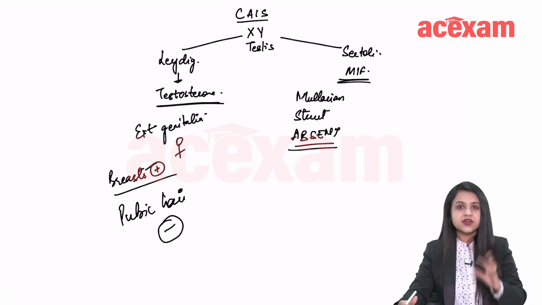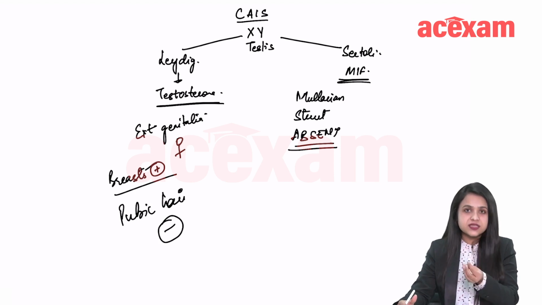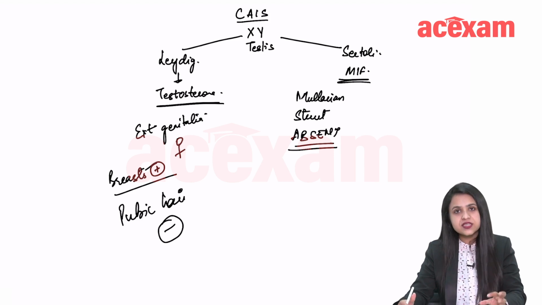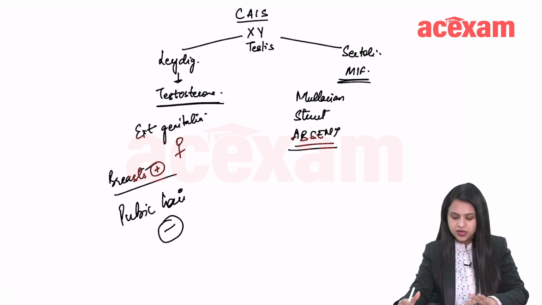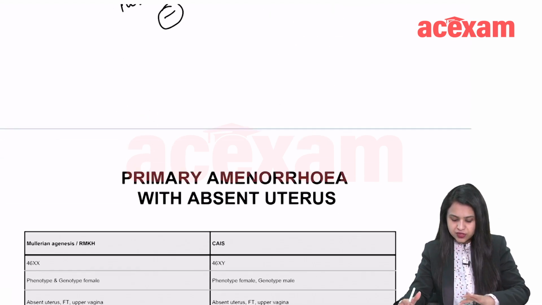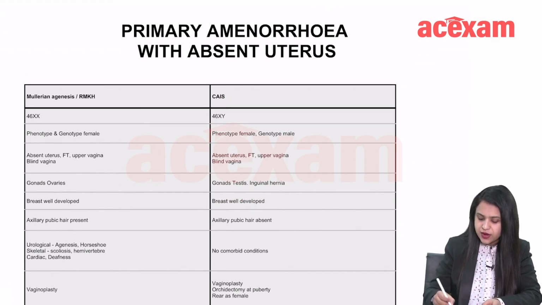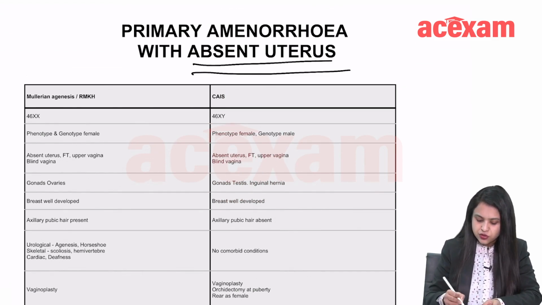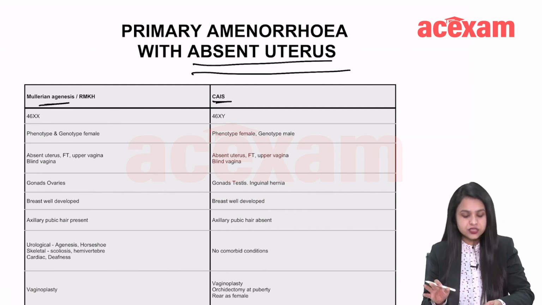Now, in contrast to that, we have Mullerian agenesis, or we call it Rokitansky-Mayer-Kuster-Hauser syndrome. In Mullerian agenesis, as the name suggests, there are no Mullerian structures, so that is why the uterus is absent, okay? So if you want to differentiate between the two, primary amenorrhea with absent uterus can either be Mullerian agenesis or congenital androgen insensitivity syndrome.